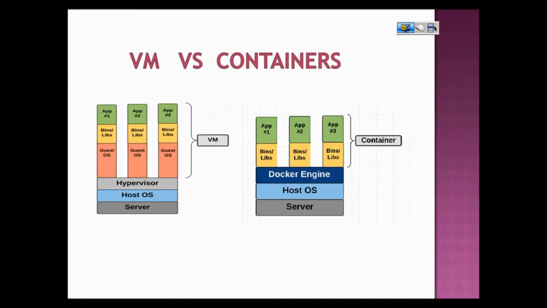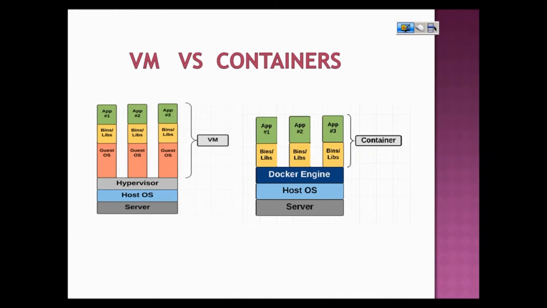Now let's come to the architecture of containers. In containers, we have a server with a host operating system. Above this, we need a Docker engine. Docker engine is nothing but a containerization software. Docker should be installed to run your containers. And if we look into each container in detail, a container will not have its own operating system. It will just share the operating system of the host.